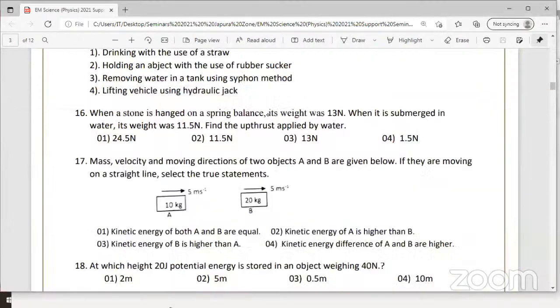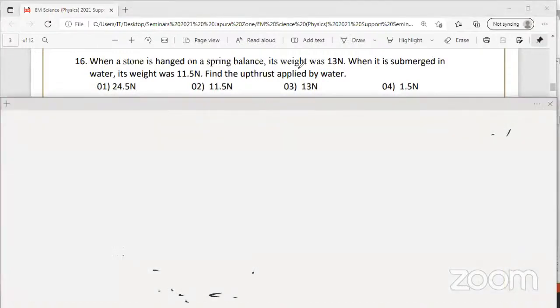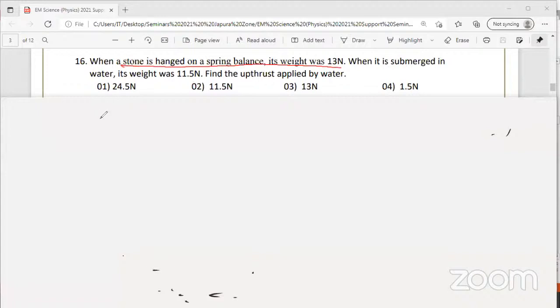16th MCQ. What is the upthrust? A stone is hung on a spring balance and the weight is 30 Newton. Okay. Best thing, for some questions, if you make a small sketch of the diagram, it is easy to understand. So first I'll write: a stone hung on a spring balance. For that I'll draw this diagram. When it is hung on the spring balance, what is the value? The reading of the balance will be 13 Newton.